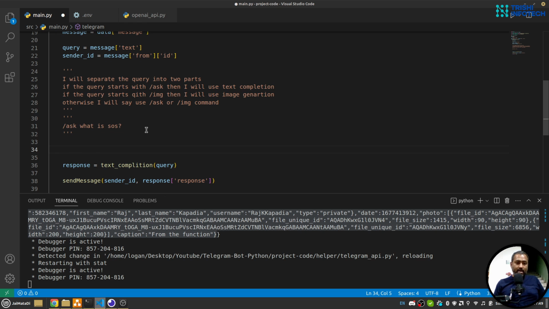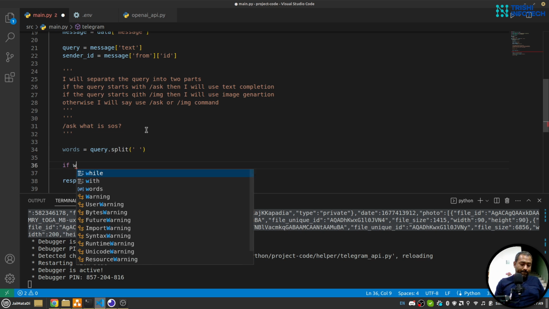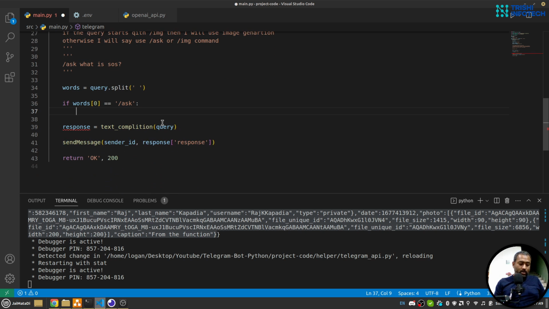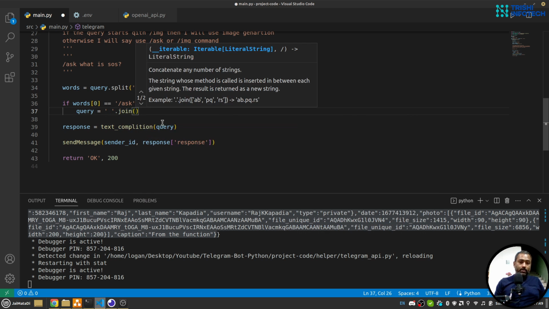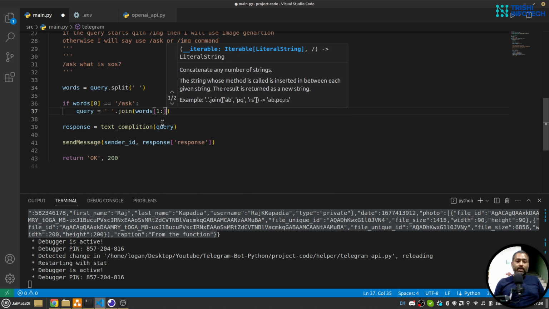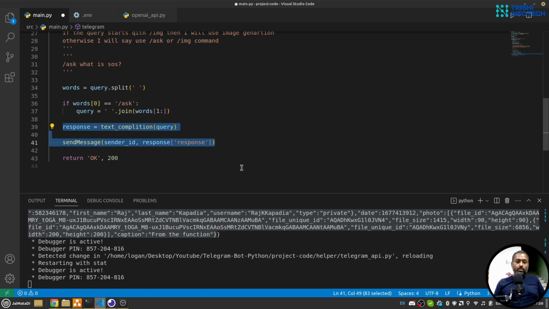So what I'll do is, let's say words equals query.split by space, and if words index 0 is equal to ask, then I will again form the query equals to, let's say, space.join words, and I don't want the first one, so I'll say 1 till the end.